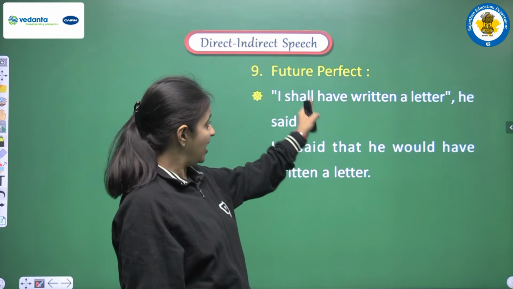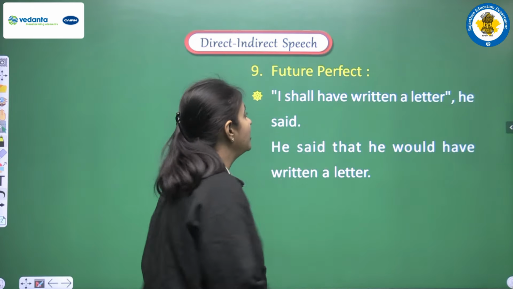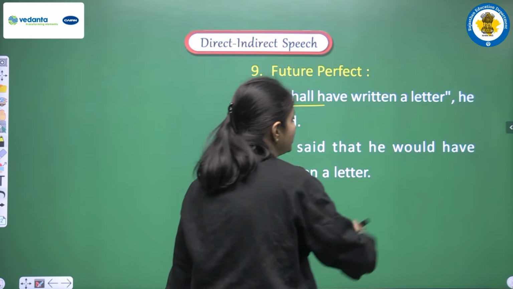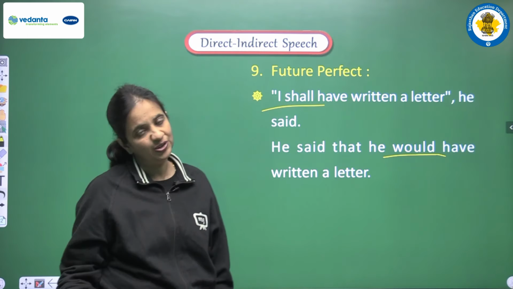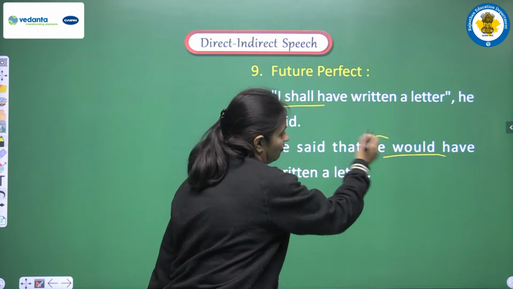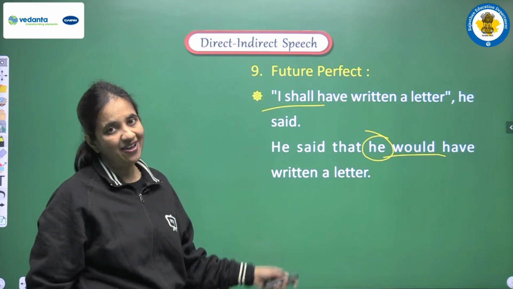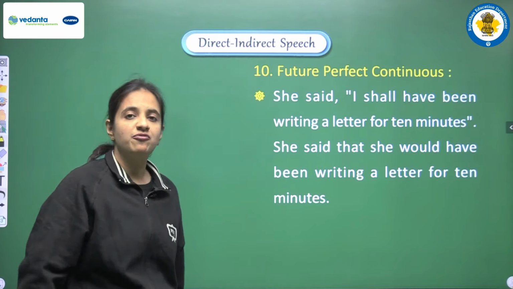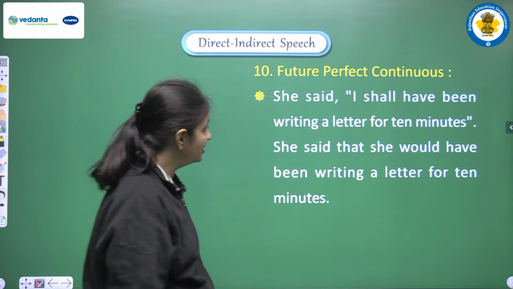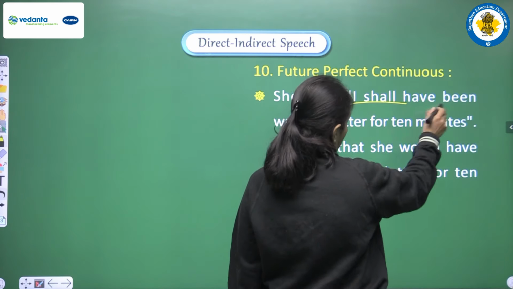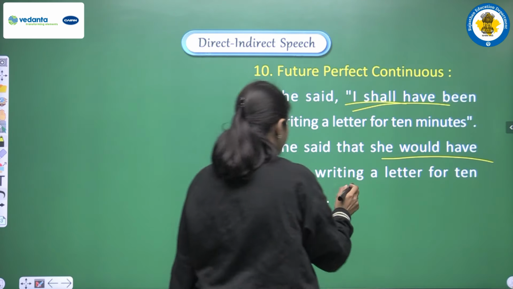Next is, I shall have written a letter, he said. Again we are having shall, so it will be converted into should or would, according to the subject that we are having. Next is future perfect continuous. Same rule is applicable here. We are having shall have been, so we are converting it into would have been.